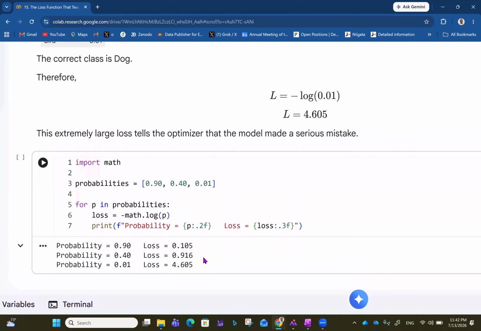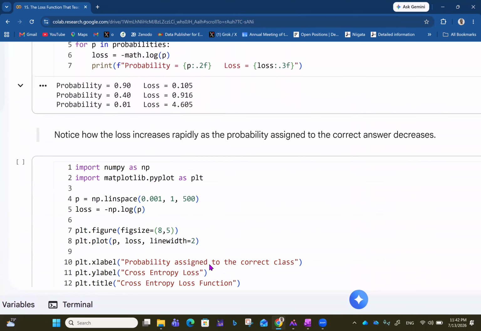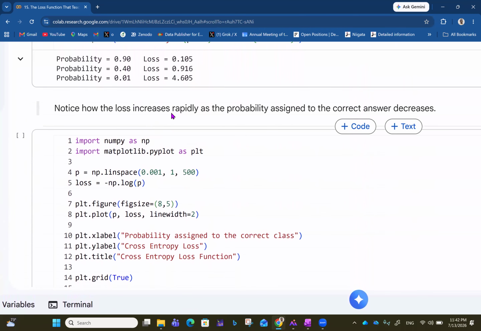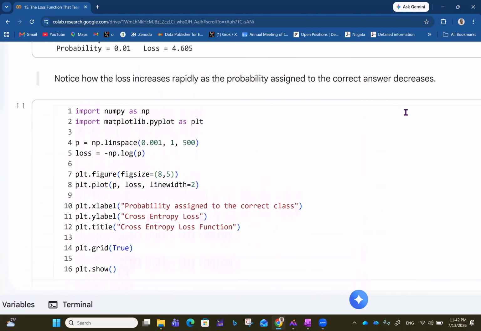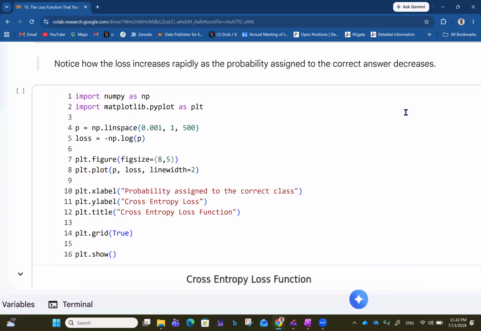Probability 0.4, the loss is 0.916. Probability 0.01, the loss is 4.605, like that. Notice how the loss increases rapidly as the probability assigned to the correct answer decreases. So as the probability assigned decreases, the loss grows so fast.